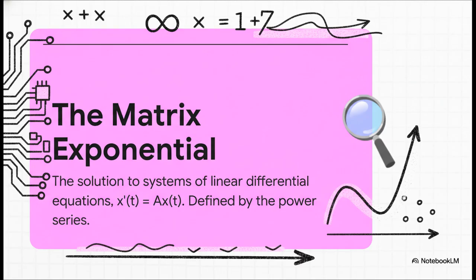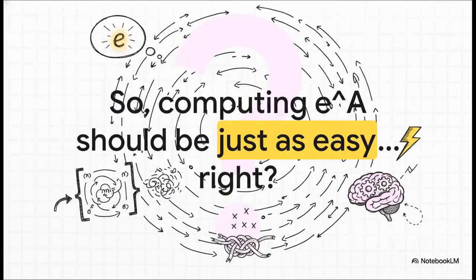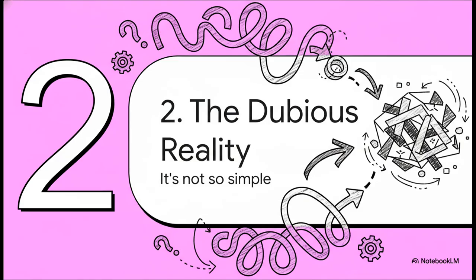And look at that definition. It looks exactly like the one for a single number, just a clean, simple, infinite power series. So you'd think, right, with a beautiful definition like that and all these critical uses, calculating it should be a solved problem. It should be totally straightforward, shouldn't it? Well, as you can probably guess from the title of the paper, the reality is anything but simple.